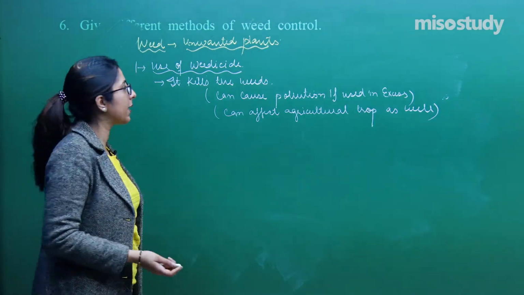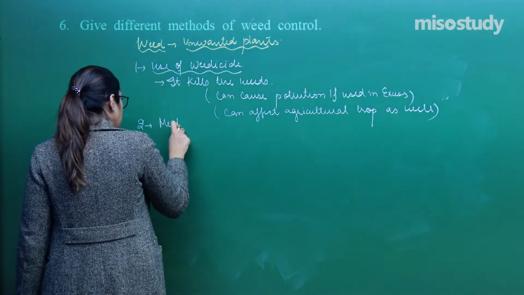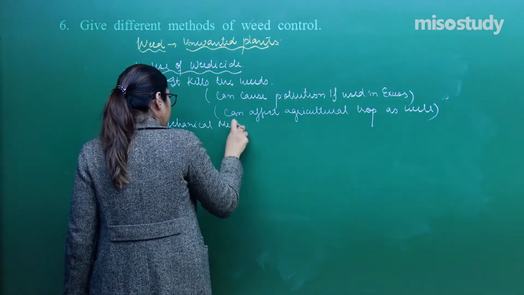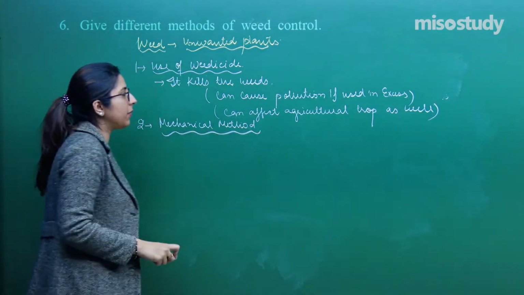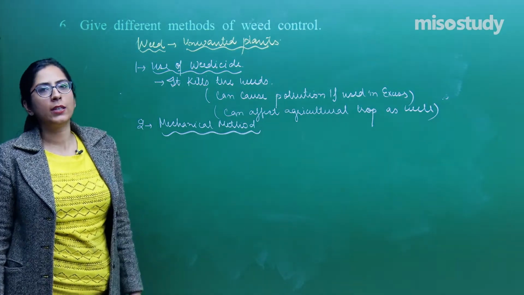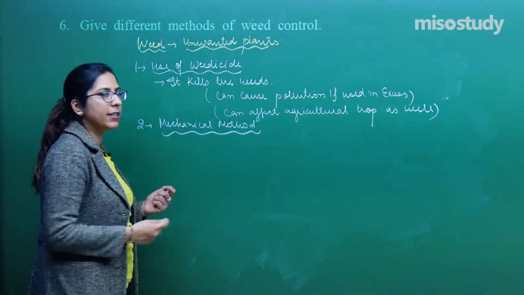Let's talk about the second method. The second method is the mechanical method. So, students, as per the mechanical method, in this we uproot these weeds by hand picking or by the use of certain machines.